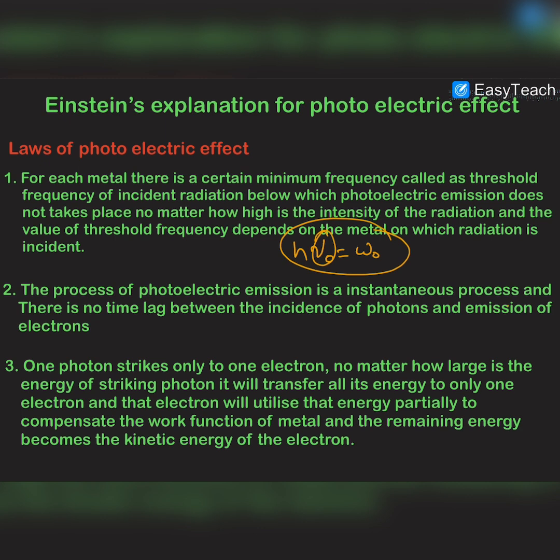collision is an instantaneous process. Now the third one is the fact that a photon strikes only one electron, as we have already discussed, and no matter how large the energy of the striking photon is, it will transfer all of its energy to only one electron, and that single electron will utilize that energy partially to compensate the work function of the metal, and the remaining energy becomes the kinetic energy of the electron.